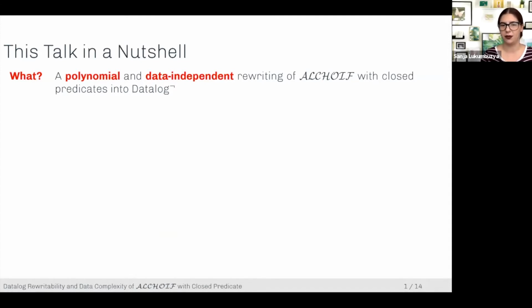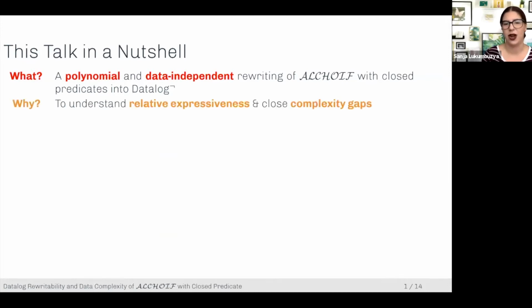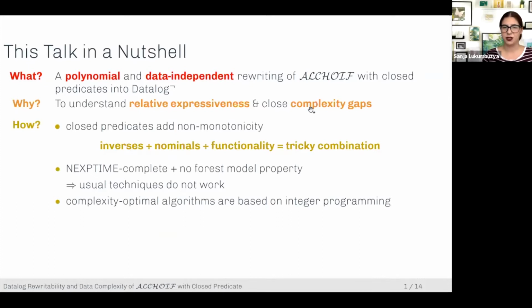Before I tell you how we did this, you might want to ask why. Here is the simple answer: to understand relative expressiveness and close complexity gaps. I want to note that both the description logic community and the answer set community have long been interested in exploring relationships between description logics and answer set programming. We want to contribute to this conversation by considering non-monotonic logics and those with closed predicates, but this makes it tricky. Why does it make it tricky?